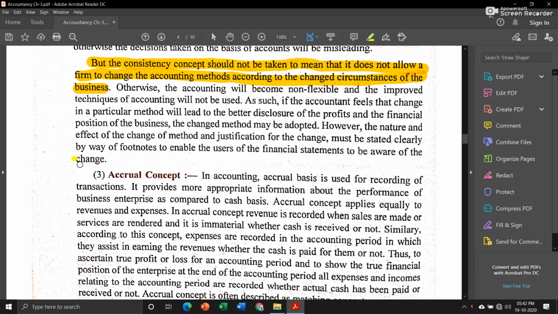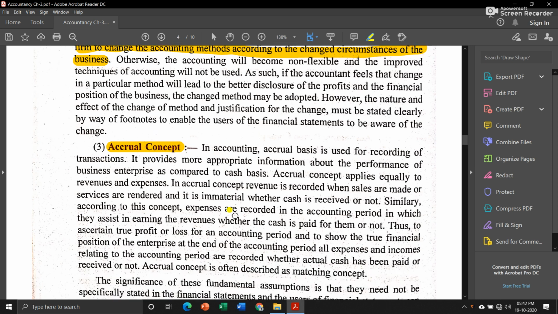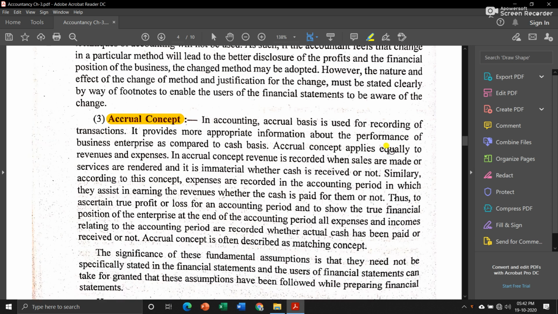Then the third one is the accrual concept. In the accrual concept, they mention that whether the transaction took place, whether you have received the money or not, you still have to record it in your business statements. Let us see. In accounting, accrual basis is used for recording of transactions. It provides more appropriate information about the performance of a business enterprise as compared to cash basis.